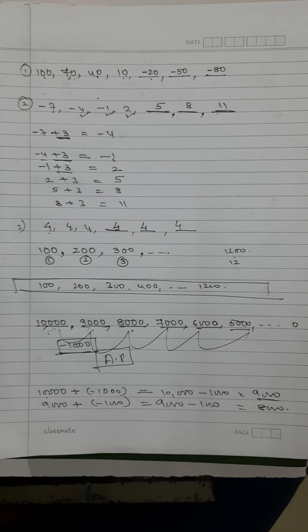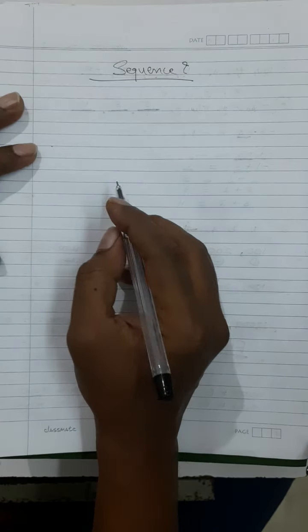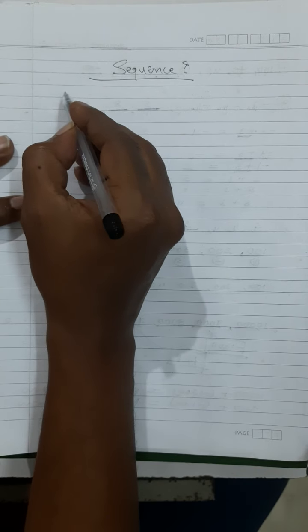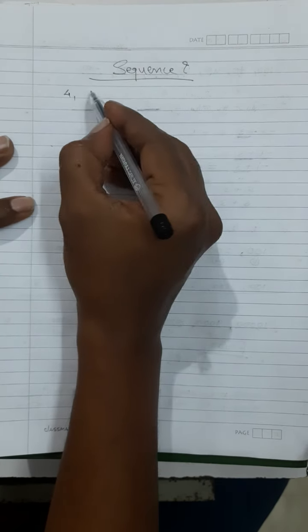So till now we have understood what a sequence is. And what is a sequence? See, whenever the numbers are arranged in such a way that they follow some pattern, then we say that it is a sequence.